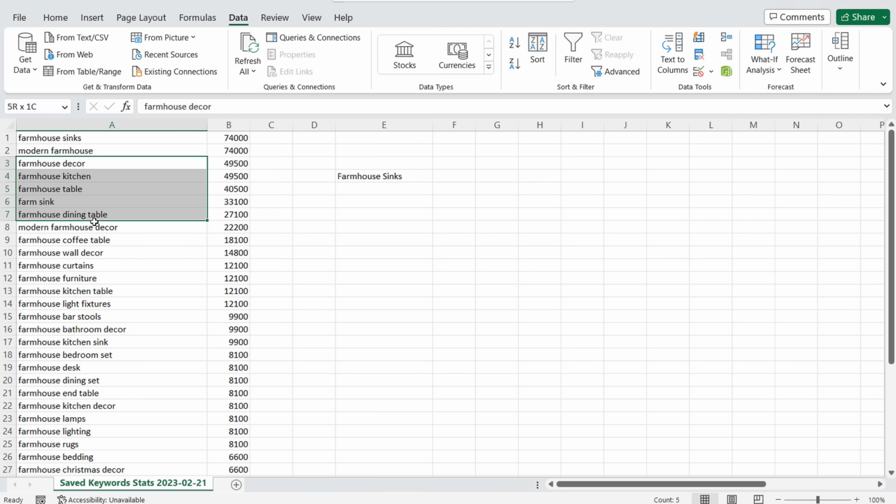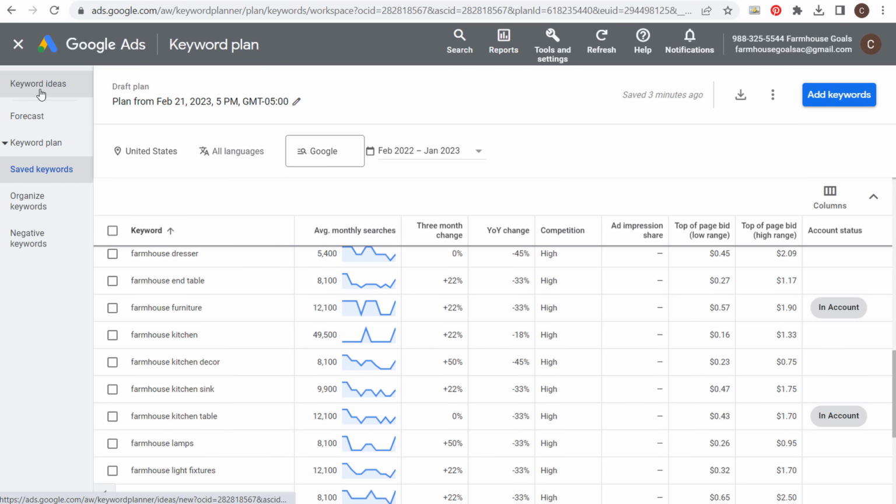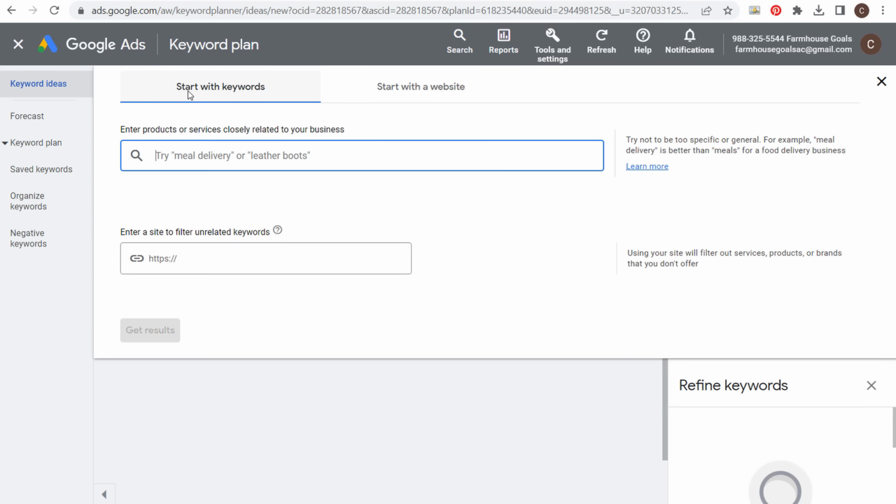Rather than going through each individual keyword here and dragging them over, what I will do is go back into the keyword planner, back into keyword ideas, and enter our main keyword. So we have farmhouse sinks. You can just enter farmhouse sink, and we can enter farmhouse sinks. We'll just enter both, and we'll click on get results.